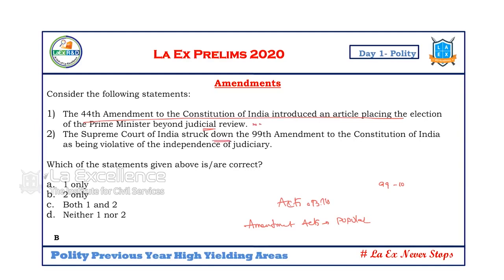Next, the Supreme Court of India struck down the 99th Constitutional Amendment Act. Yes, it is NJAC. It was struck down on the grounds that it is violative of the independence of the judiciary. Yes, the second statement is right. He is asking for correct statements.